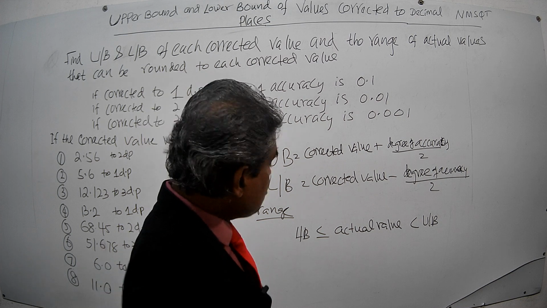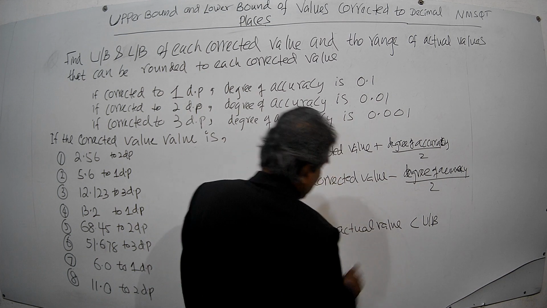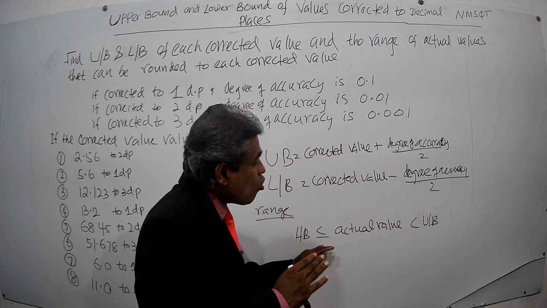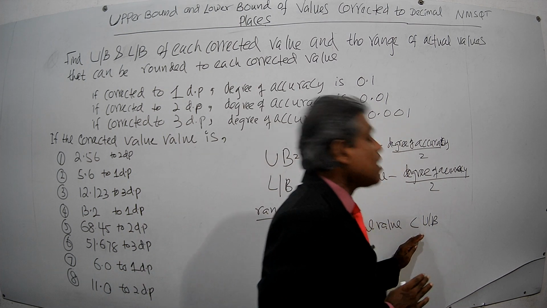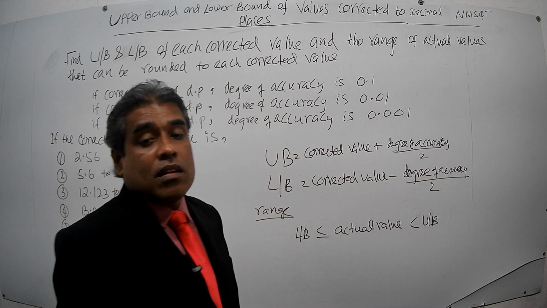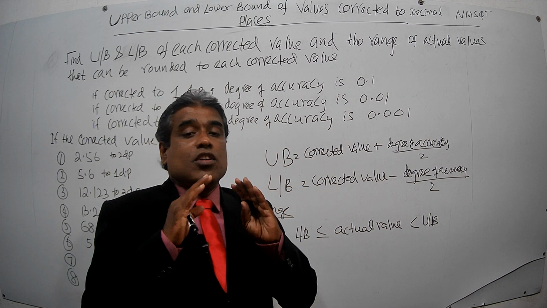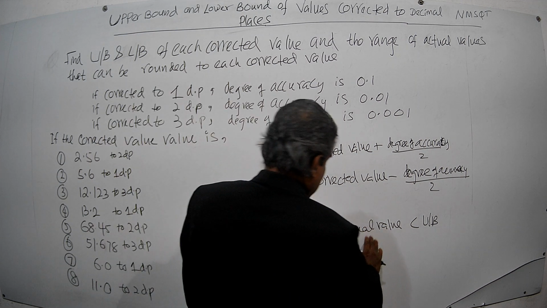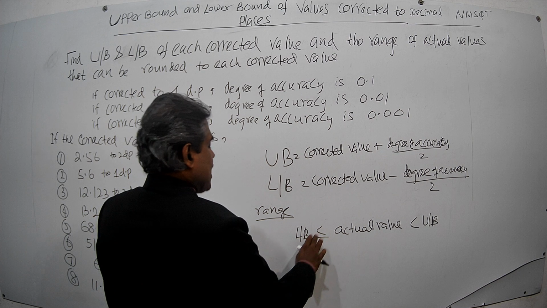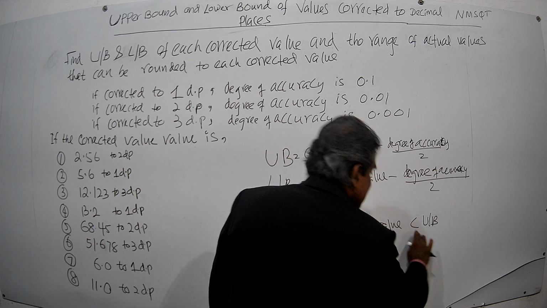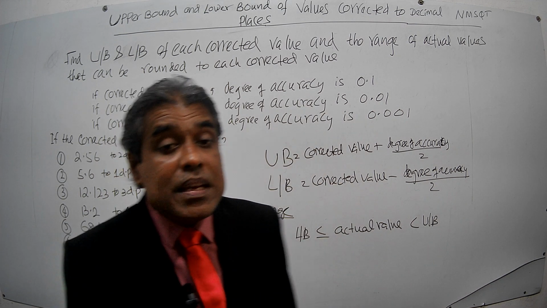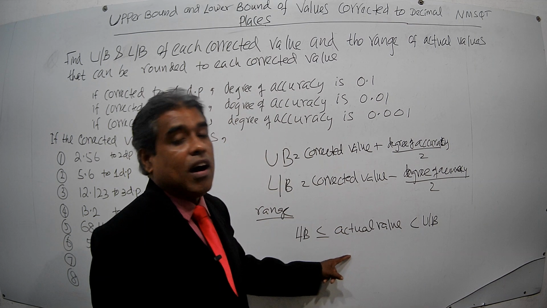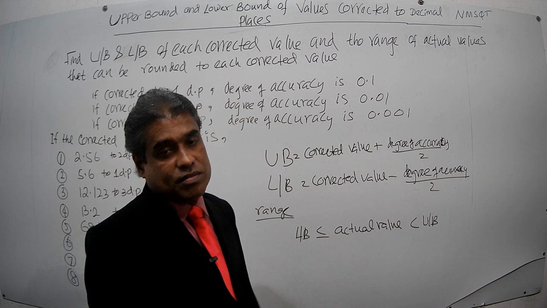If you round any value in this range, any value greater than or equals the lower bound but less than the upper bound, you will get that same corrected value. That is the idea or the meaning of this range.